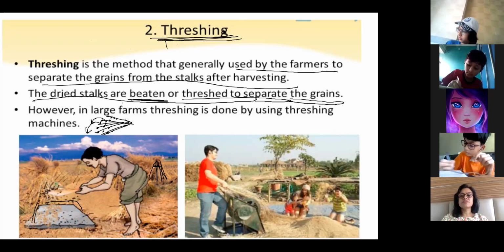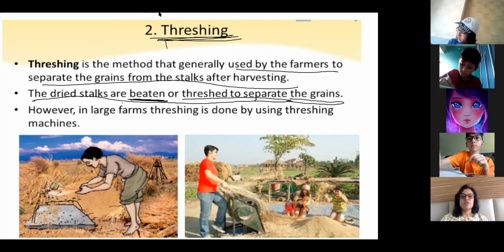Got it, Rashta? Yes, ma'am. Done, ma'am, written. Okay. So this is the second method. This is number 2, threshing. First one we have done. One minute, ma'am. I want to write the second one.